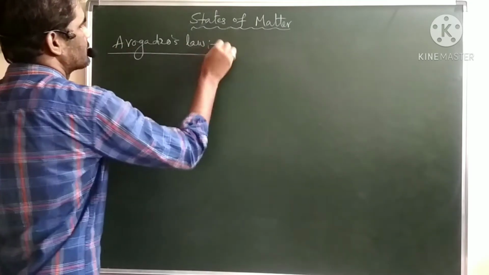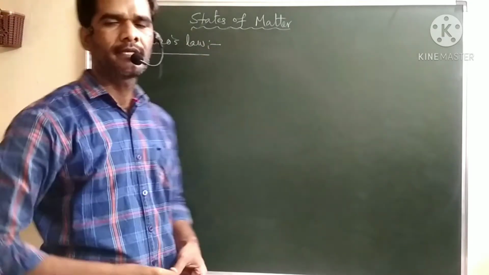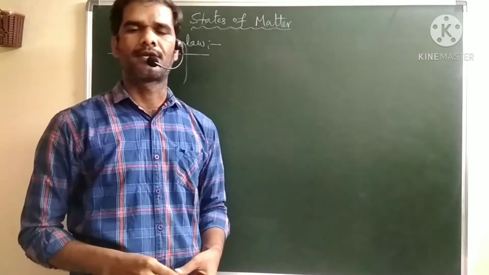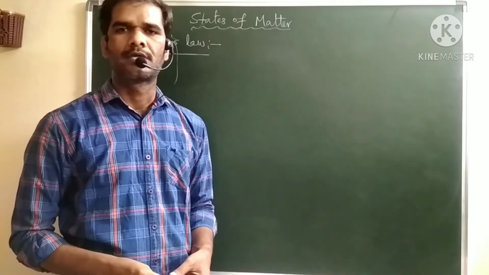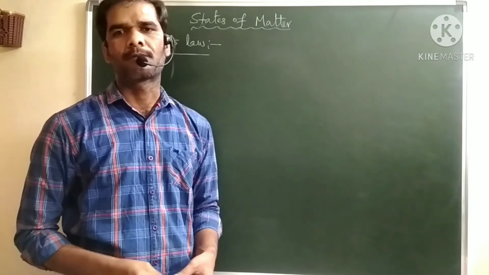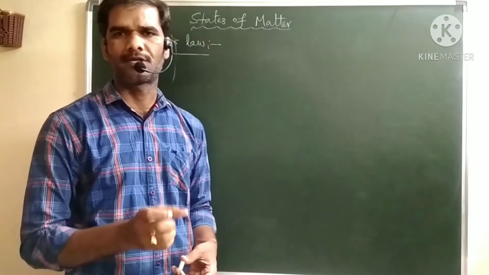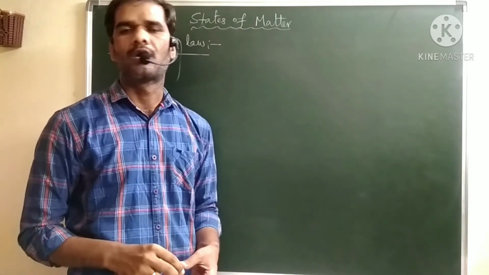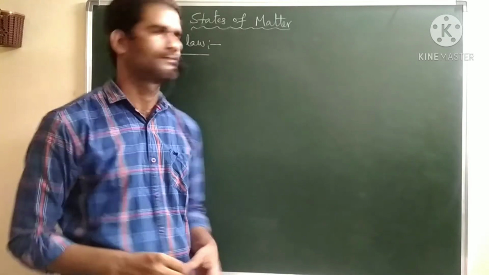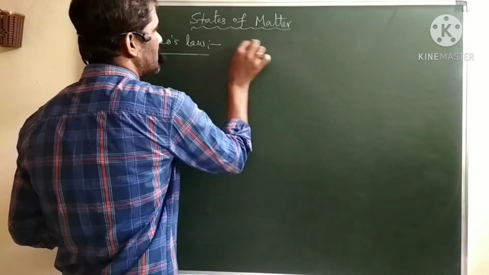Avogadro's law. At constant temperature and pressure, the volume of a gas is directly proportional to the number of moles or number of molecules. Here we are keeping pressure and temperature constant. Now we are studying with respect to volume and number of moles.